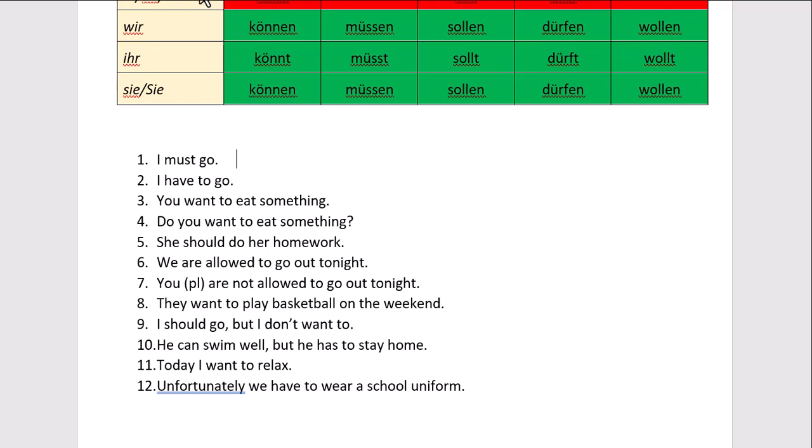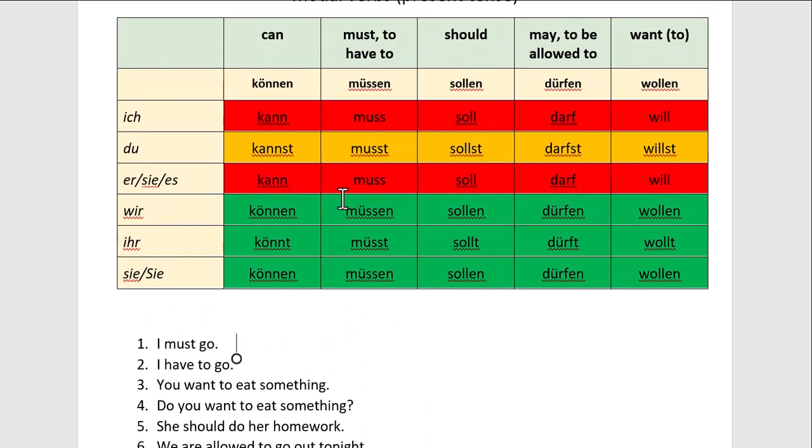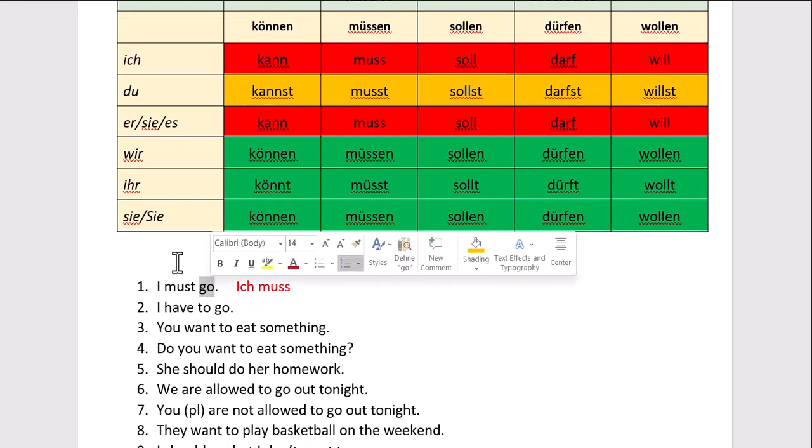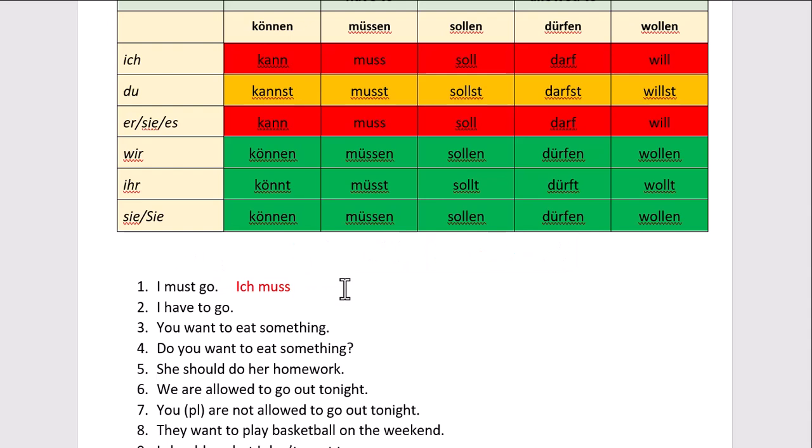I must go. So we're going to look at our word for must or have to up here, and it's in the ich form. We see muss, so ich muss. And the next word is go. And with modal verbs, the thing about modal verbs is that they very often are followed by another verb. So our second verb is going to be go.